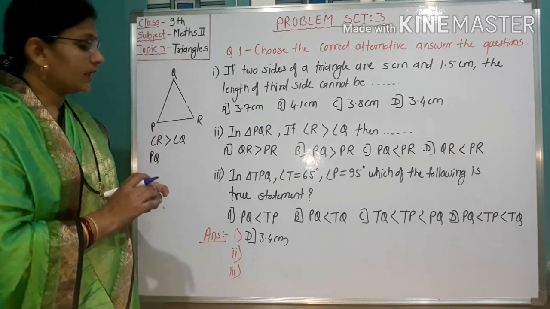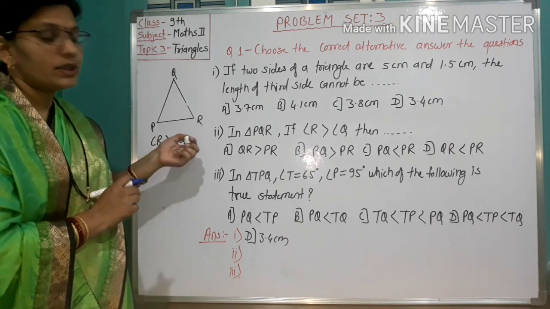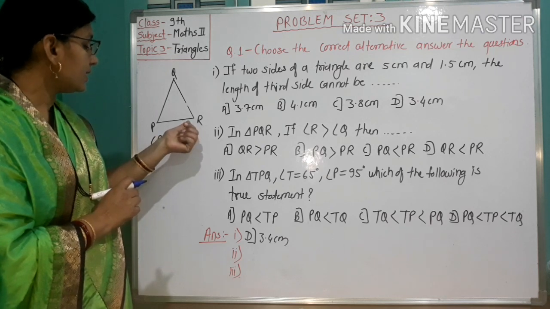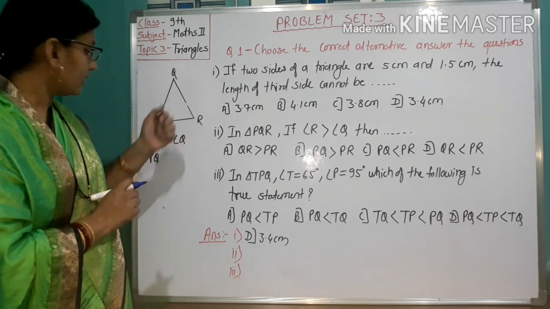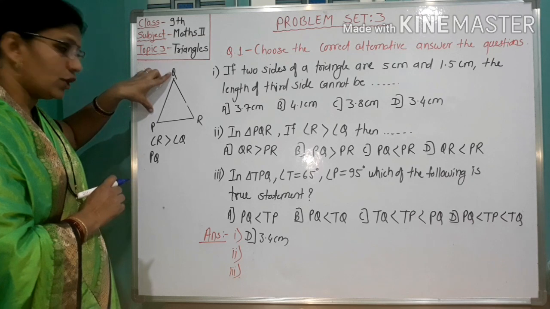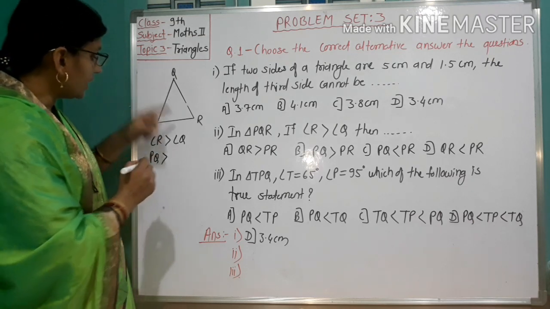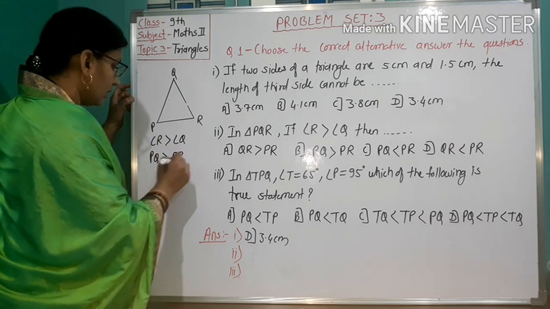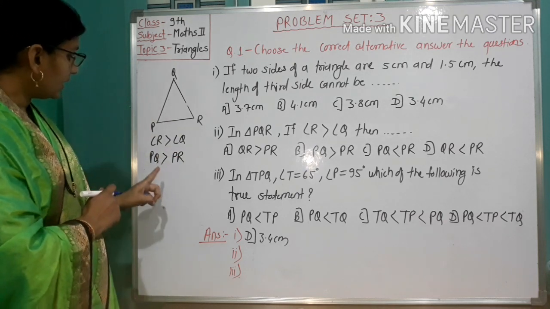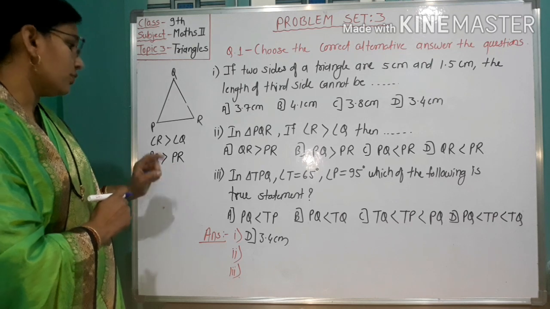We know the property: the side opposite to the greatest angle is greater. So the side opposite to R, PQ, is greater than the side opposite to Q, PR. So from this figure, PQ greater than PR is a true statement.